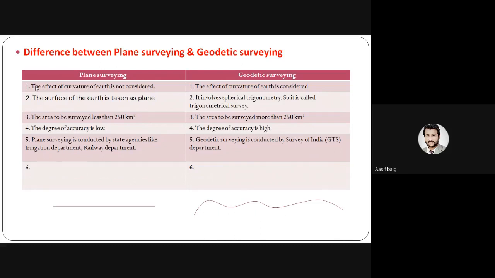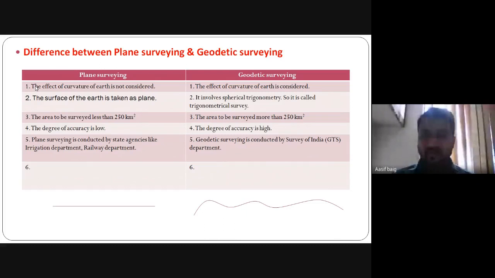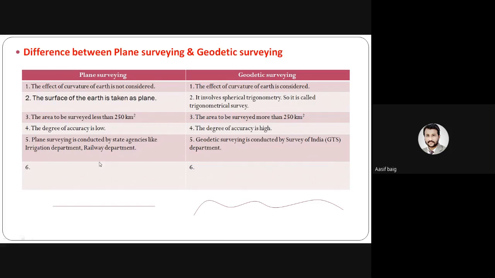In geodetic surveying, it is very high. Plane surveying is conducted by state agencies like the Irrigation Department and Railway Department. Geodetic survey is conducted by the Survey of India, GTS department. Okay. Now you can see in the figure below, a plane line is drawn for plane surveying. The undulations are drawn for geodetic survey. So the curvature of the Earth is considered in the geodetic survey.